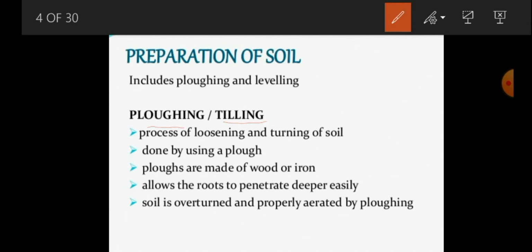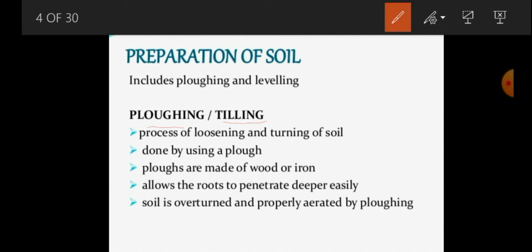So why do you have to loosen the soil and also turn the soil like that? Because of the plowing or tilling, the soil becomes very loose, and the roots will penetrate easily into the soil to a deeper level. And also, in loosening the soil, some organisms will grow and provide nutrients to the soil. An example of that type of organism is the earthworm.